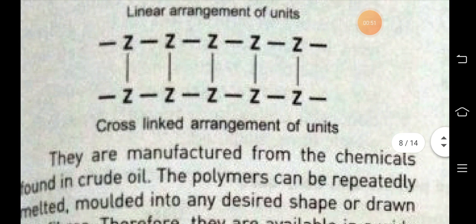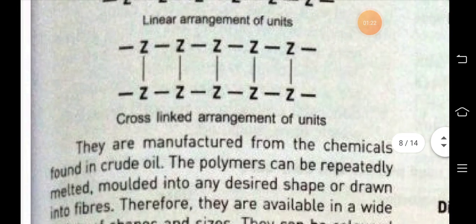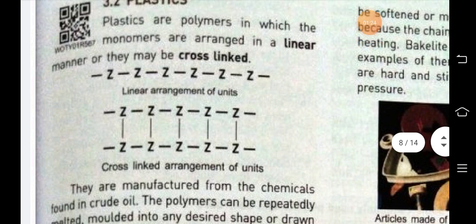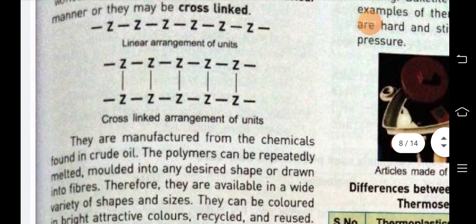And the second one, when the monomers join together in a cross-linked way, that means it is surrounded by other monomers in each and every part, then it is known as cross-linked. You can see here very clearly the monomer is combined with many other monomers, and this is known as cross-linked arrangement of units. So in plastic, these two types of arrangement we can see.